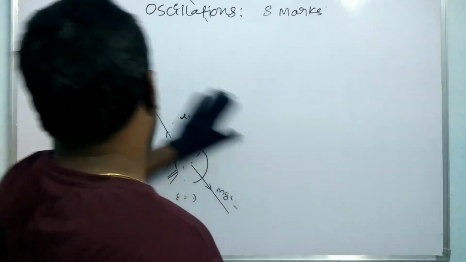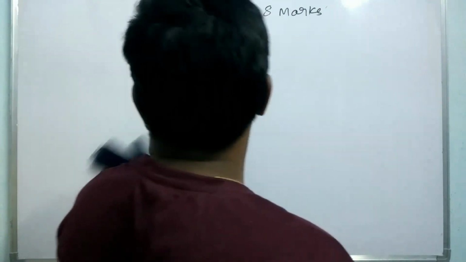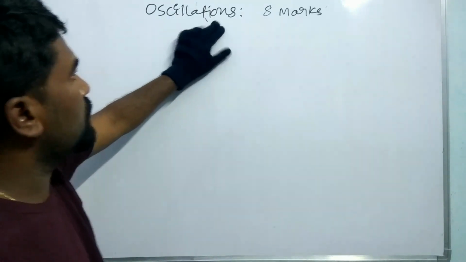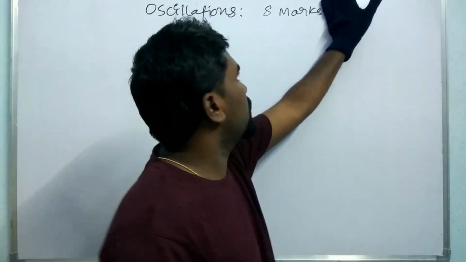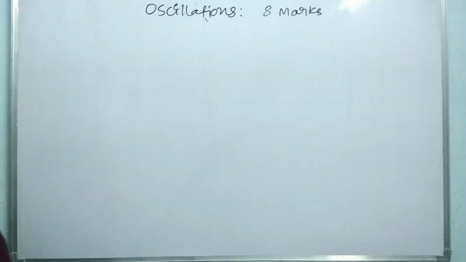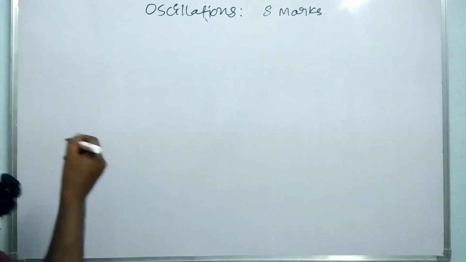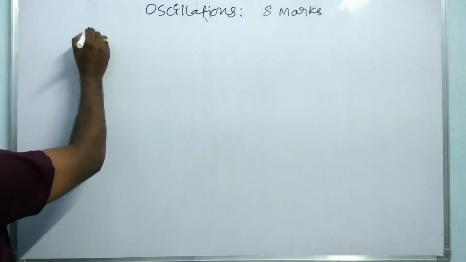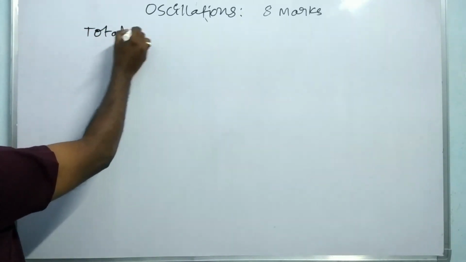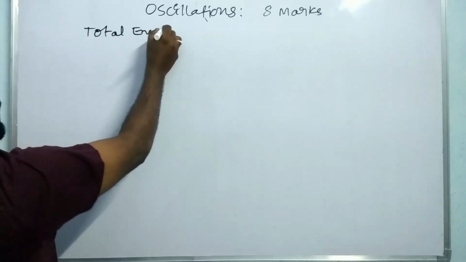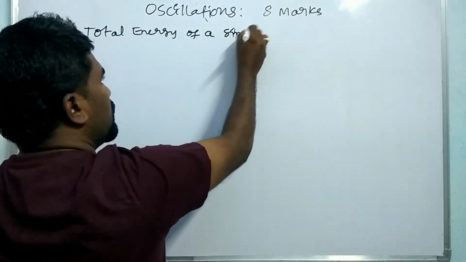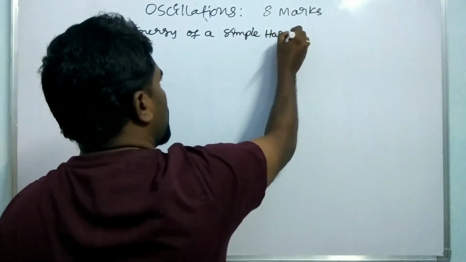And now we are learning one more question, which is the total energy of a simple harmonic oscillator.